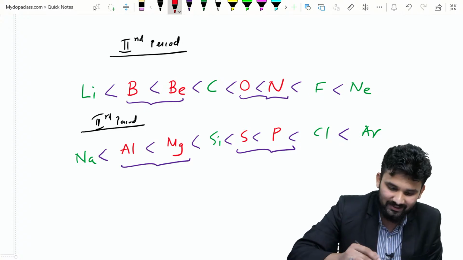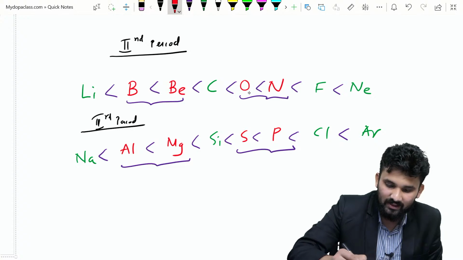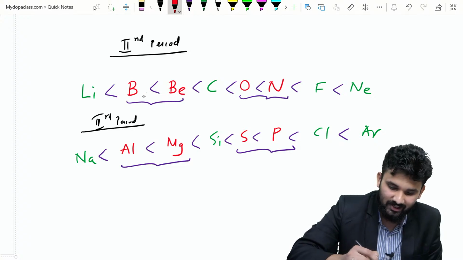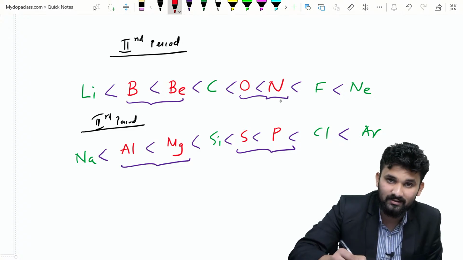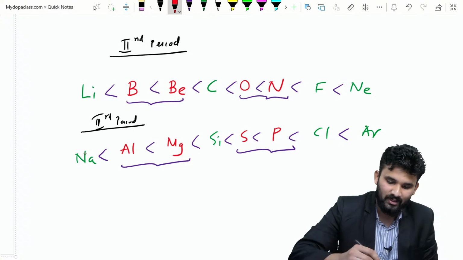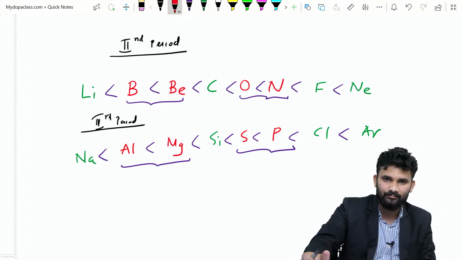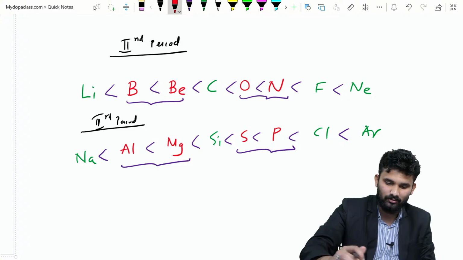The only difference is here, where beryllium is greater than boron due to the completely filled s orbital, and here there is a half filled p orbital. And this is the order of the third period. Are you okay?